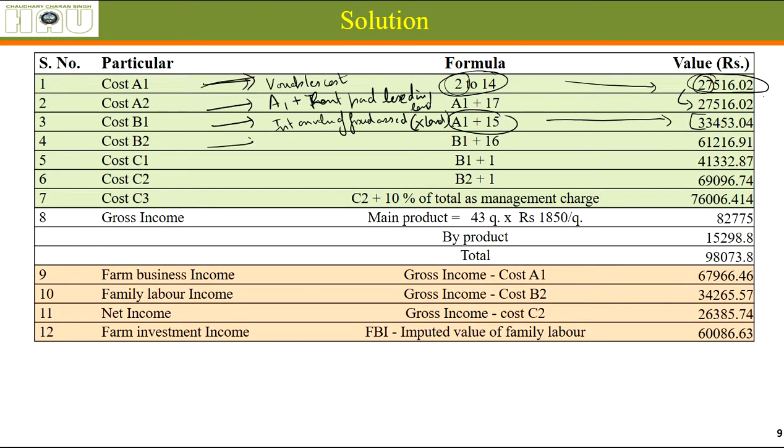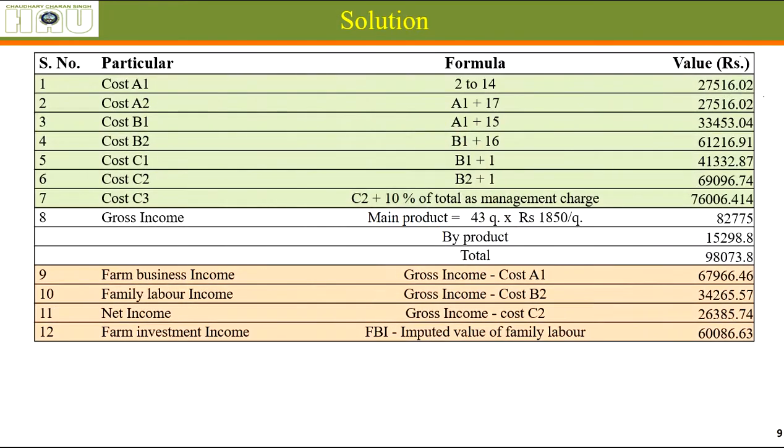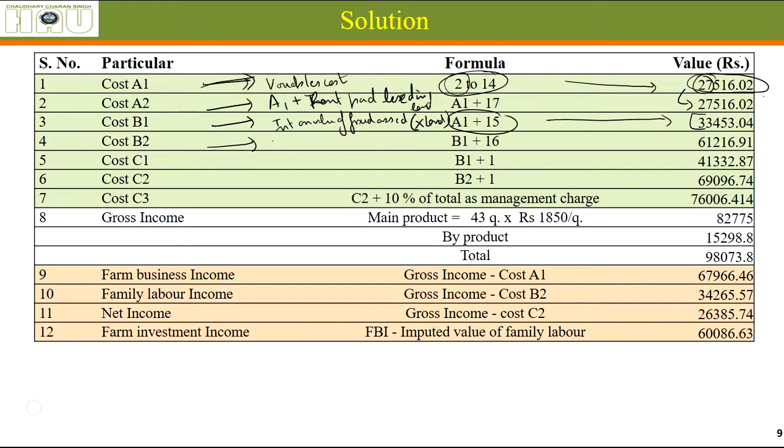Alright, now cost B2. Cost B2 is B1 plus the rental value of owned land. This comes out to be 61,000. Then we can calculate C1 and C2 by adding the imputed value of family labor to B1 and B2. So we can work out all these cost concepts easily if we just remember the formula.